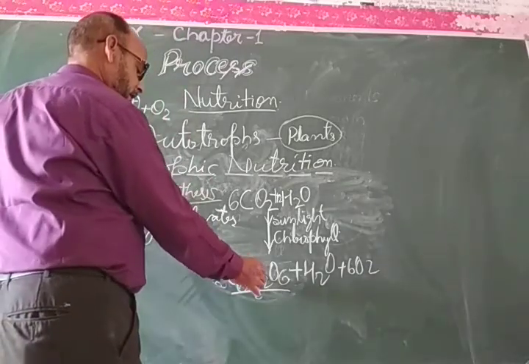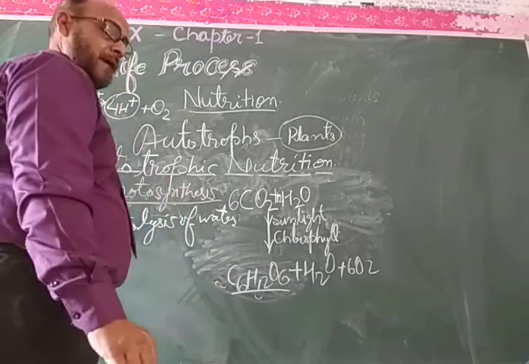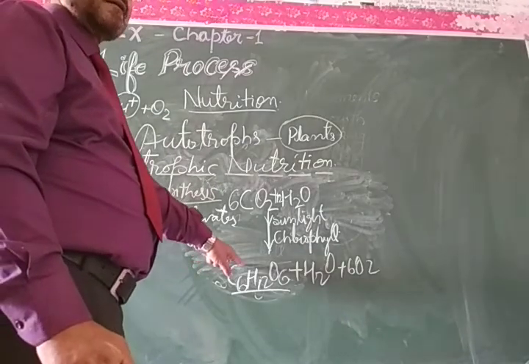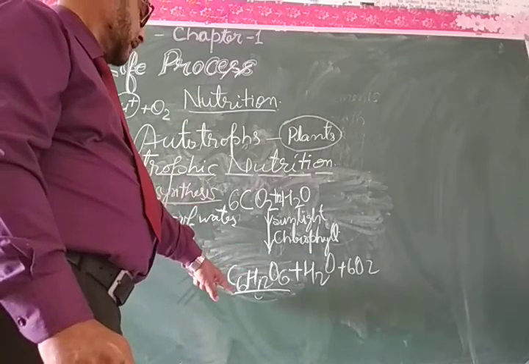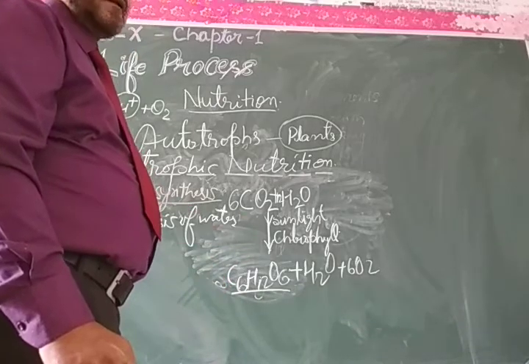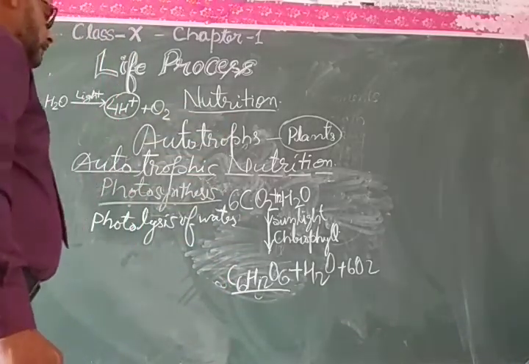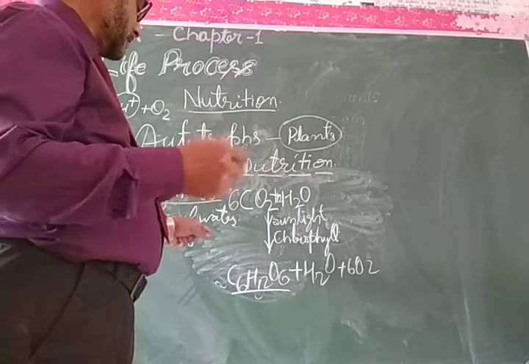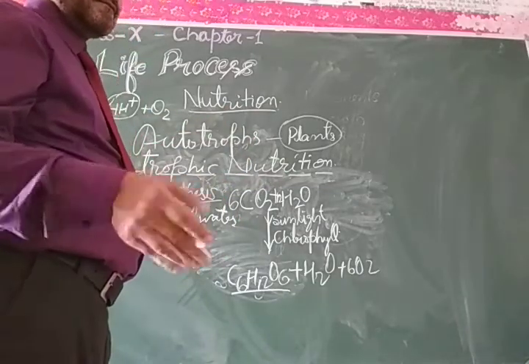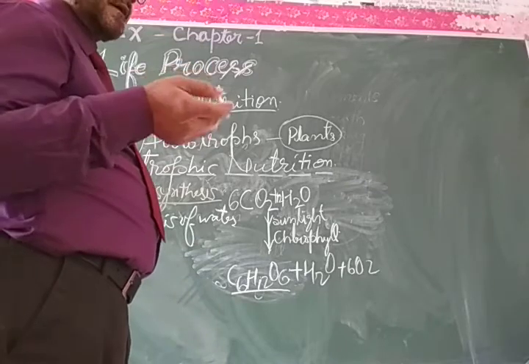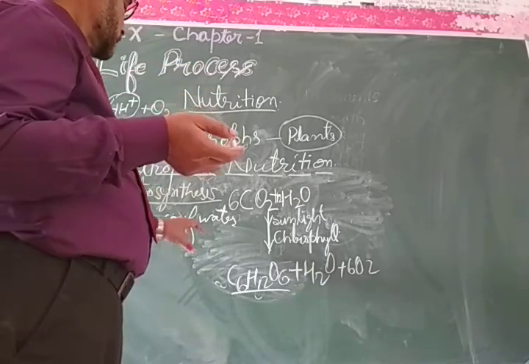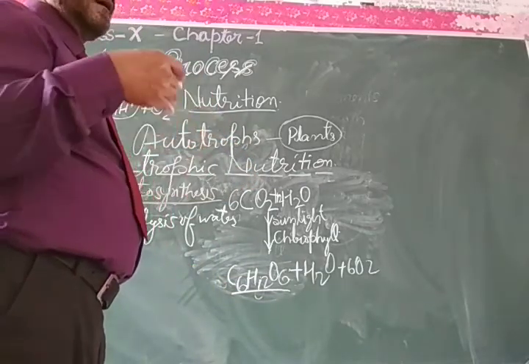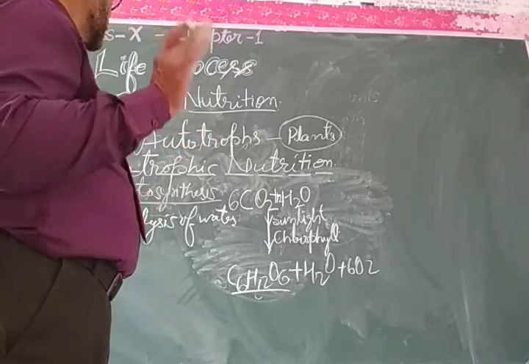Dear students, this carbohydrate is of many types: monosaccharide, disaccharide, polysaccharide, and it is stored in the form of polysaccharide or complex starch or glycogen in the plant body. The plants utilize their own food for their vital activities, for life maintenance, for repair, for energy requirement, and these plants provide the food for others like herbivores and omnivores.